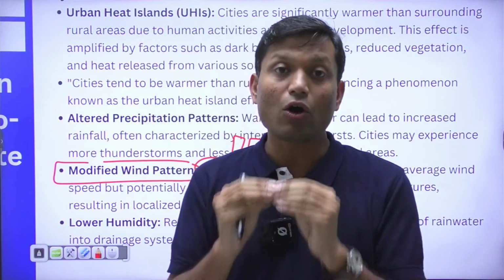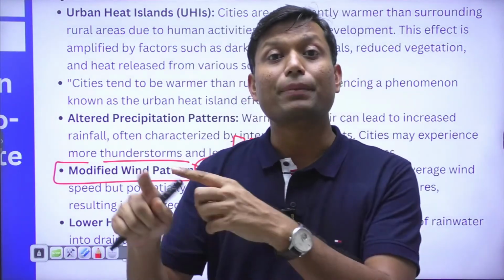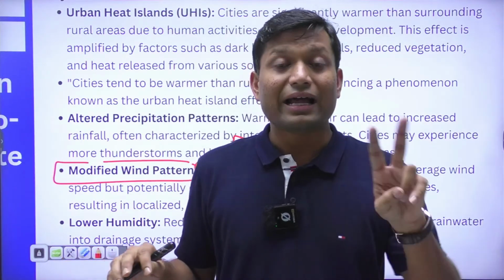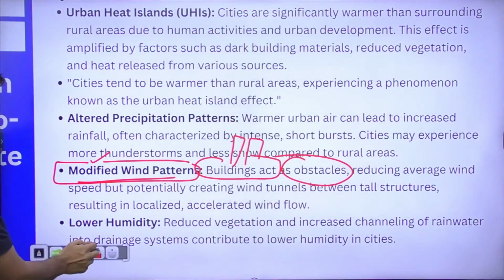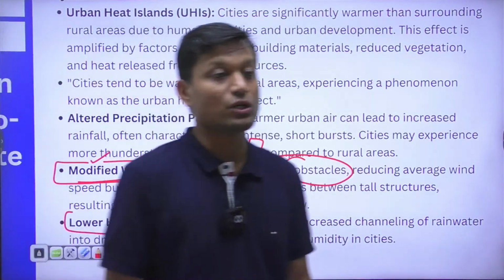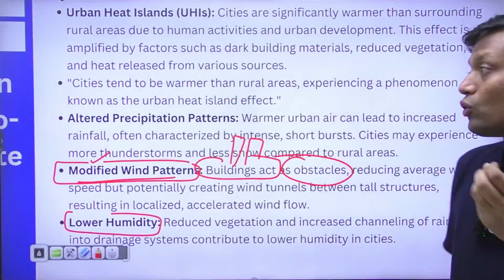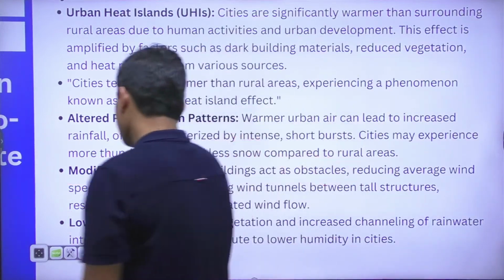So the speed of wind in urban areas is observed to be higher as compared to surrounding rural areas, and these are the patterns which emerge with modified wind patterns. Other than that, these areas tend to have lower humidity. So this is a typical urban microclimate character we have to write.